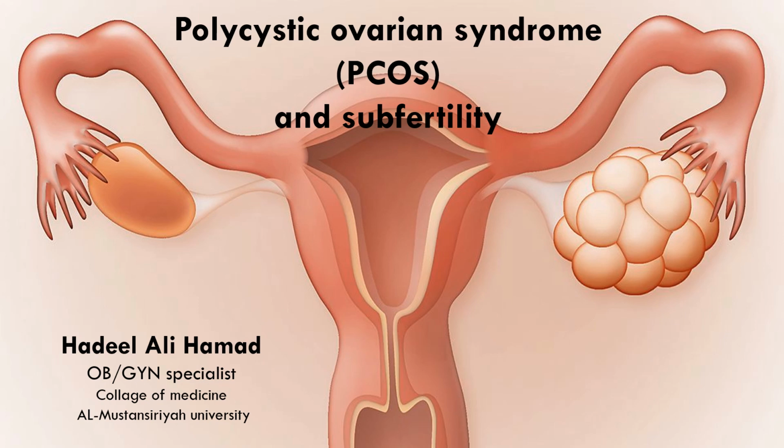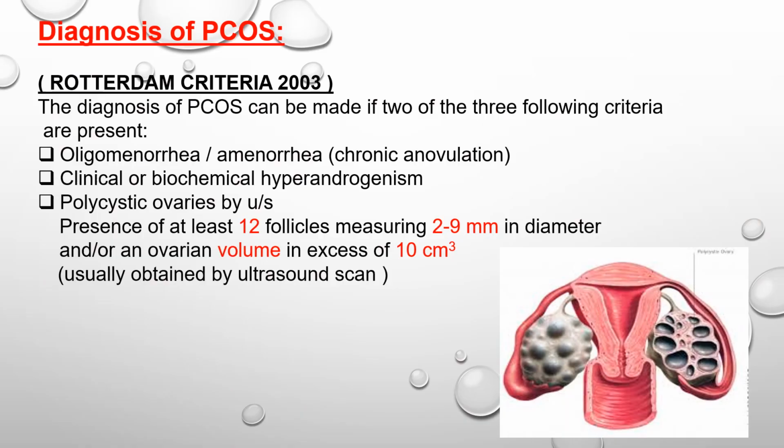Our topic is Polycystic Ovarian Syndrome Associated Subfertility. The diagnosis of PCOS depends on the Rotterdam criteria. Two out of three can make a diagnosis. First, oligomenorrhea or amenorrhea due to anovulation. Second, clinical or biochemical hyperandrogenism. Third, polycystic ovaries by ultrasound.